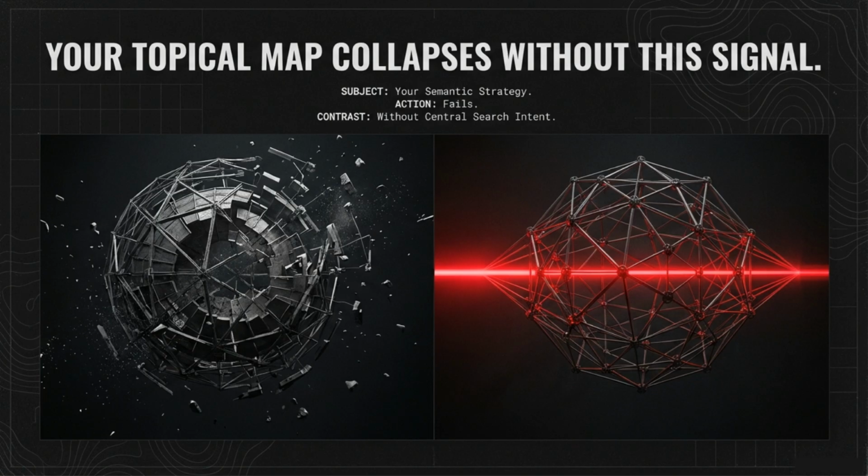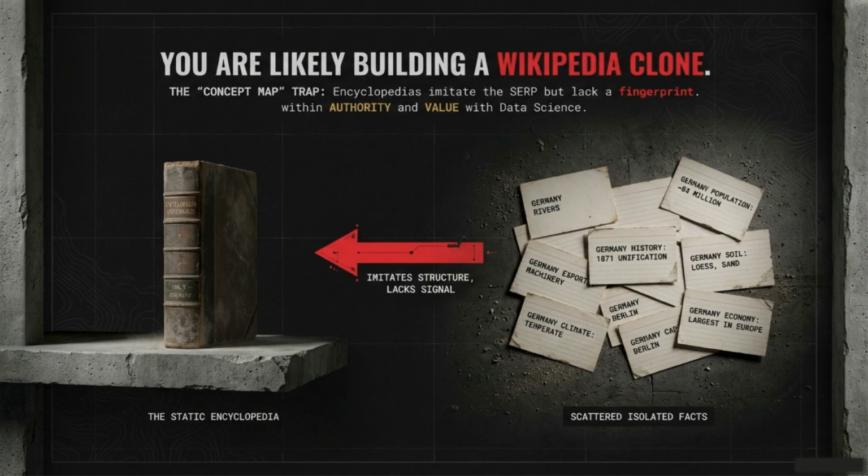Your topical map will collapse without considering the central search intent. Your semantic strategy fails without this critical signal. If you are focusing only on scattered facts, you are likely building a Wikipedia clone. Encyclopedias imitate the SERP, but lack a unique fingerprint within authority and value.